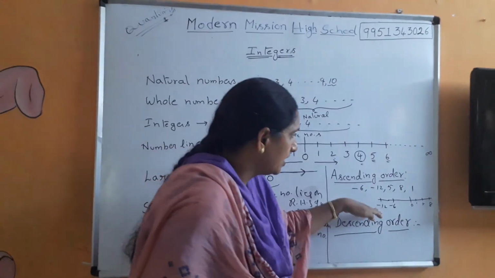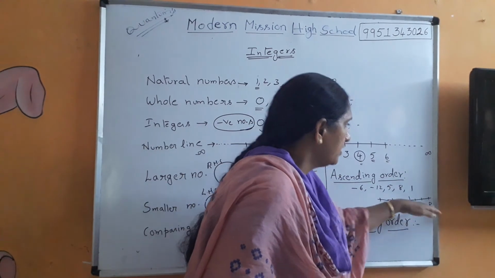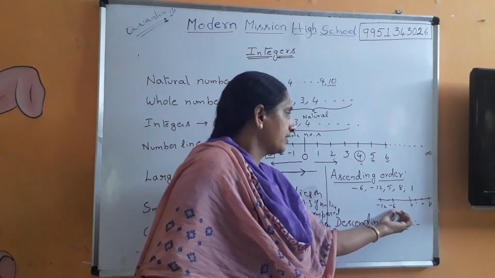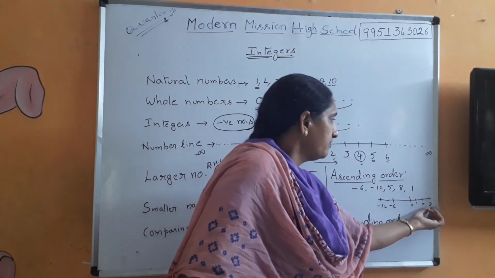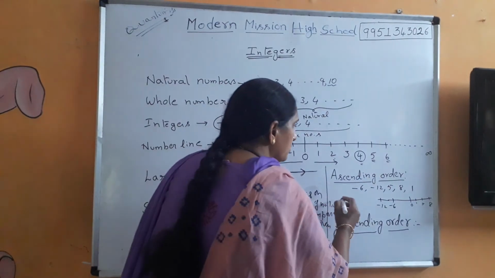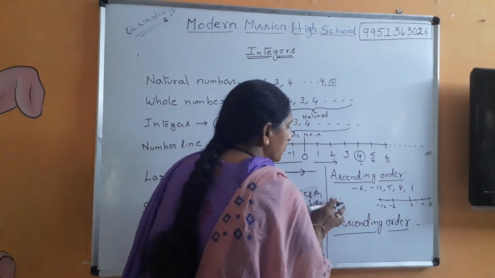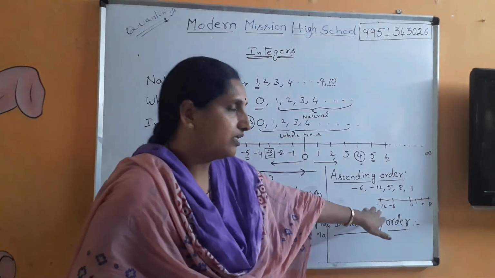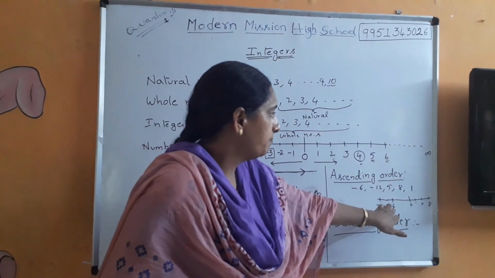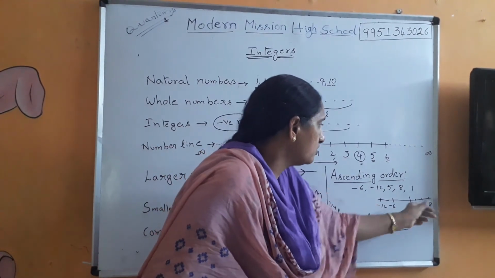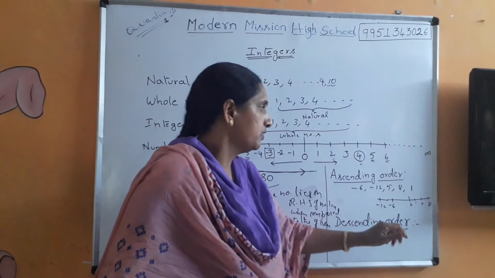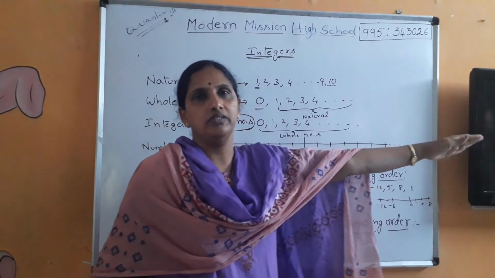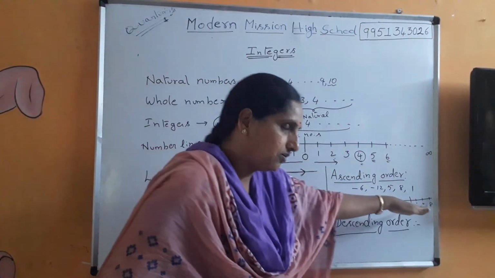Now your ascending order is starting from here. As you move on to the right hand side, value increases. So this is the smallest number. Then comes minus 6. Then 1, 5, 8. Now what is the ascending order? So it is minus 12. I am not writing it here because space is a constraint. I don't have enough space here. You can write in your notebook. Minus 12, minus 6, 1, 5. 0 is not given to you. It's only a reference point for you. So minus 12, minus 6, 1, 5, 8 is the ascending order. Is that clear?